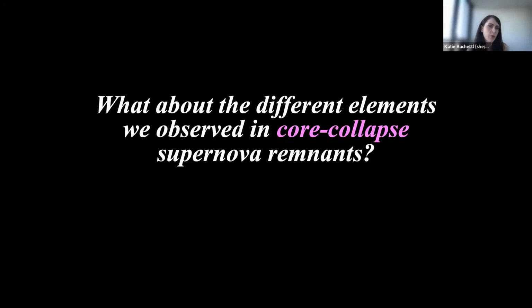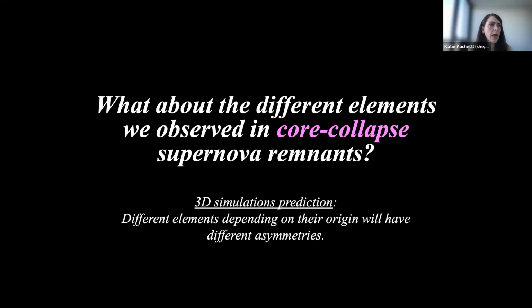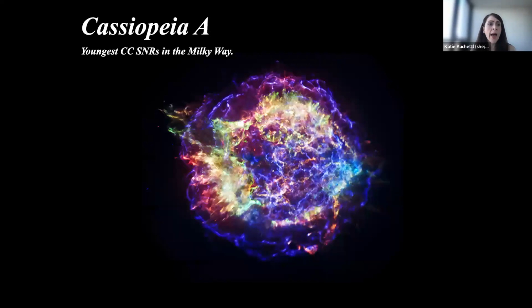But what about the different elements, right? I talked only about what that looks like on the whole, right? Do we see some indication that the different elements we observe in a core collapse explosion show some asymmetry or differences between each other? And so what do 3D simulations predict? Well, what they suggest is that the different elements in a supernova explosion, depending on their origin, will have different asymmetries. And so this is a really nice thing for us to go test. It's relatively easy to be able to do this. And so this is what we did.